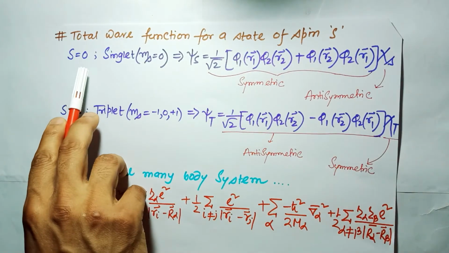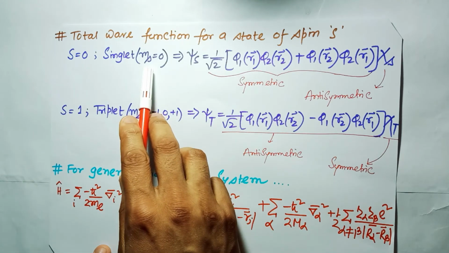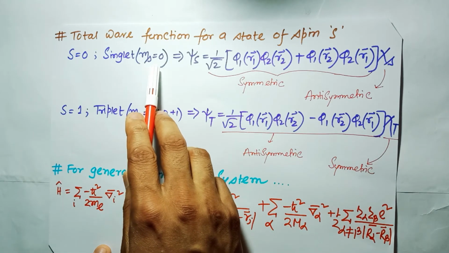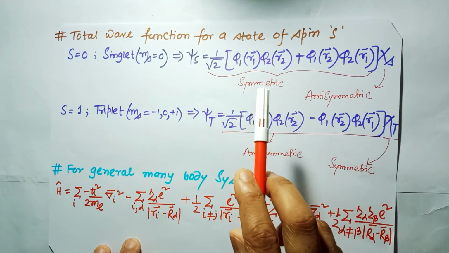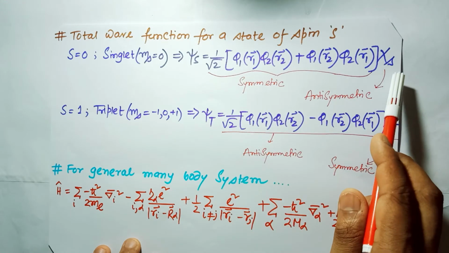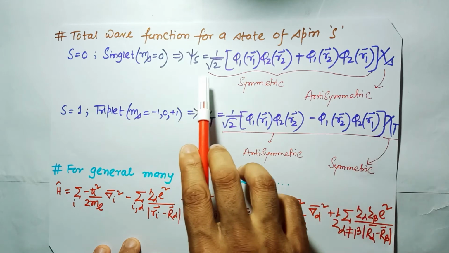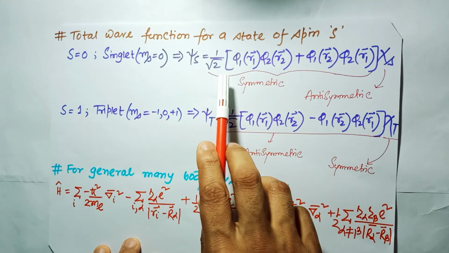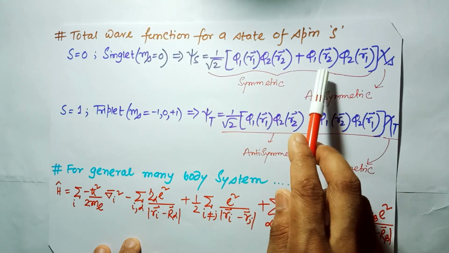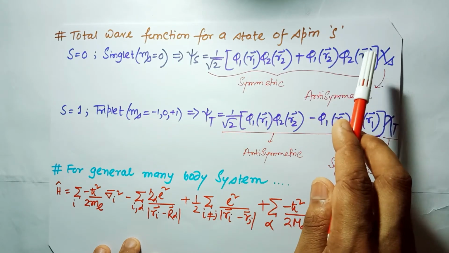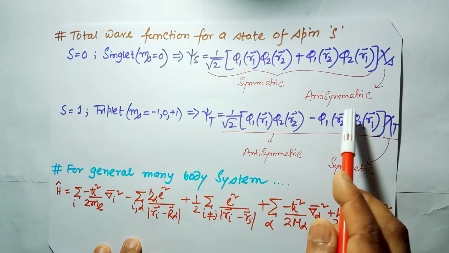If S is equal to 0, that is the total spin is 0, it is called the singlet state, that is the magnetic quantum number ms is equal to 0. Then the total wave function is a product of the spatial wave function and the spin wave function, so one is symmetric and the other is antisymmetric. So psi s is equal to 1 by root 2, this is the normalization factor, times phi 1 r1 phi 2 r2 plus phi 1 r2 phi 2 r1 times the chi s, where s stands for the singlet state and it is antisymmetric in nature.